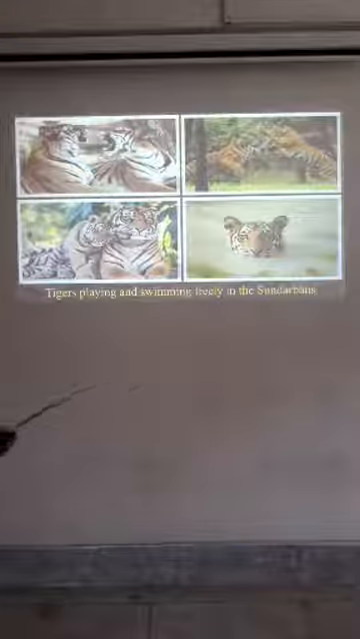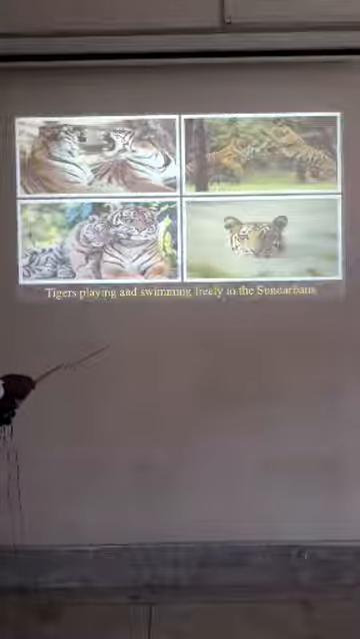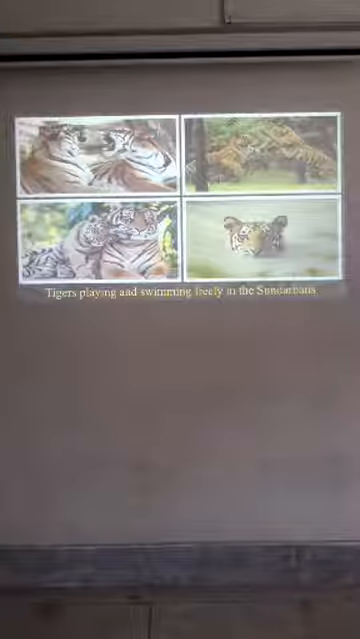That is, tigers playing and swimming freely in the Sundarbans. Tigers playing and swimming freely in the Sundarbans.